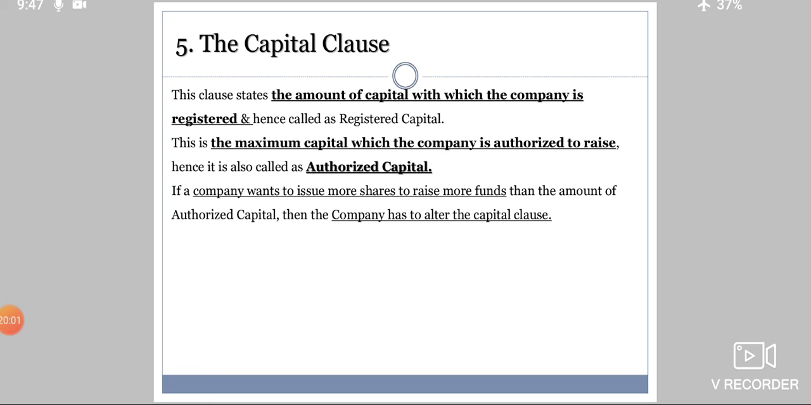See, this is the maximum capital which the company is authorized to raise. Now I have taken permission for 10 crores. That means that is my limit to raise capital. Hence it is also called authorized capital. And if a company wants to issue more shares to raise more funds, and wants to exceed the amount of 10 crores, the company has to alter the capital clause. The company has to make a change in the capital clause, and then the company can raise more capital.